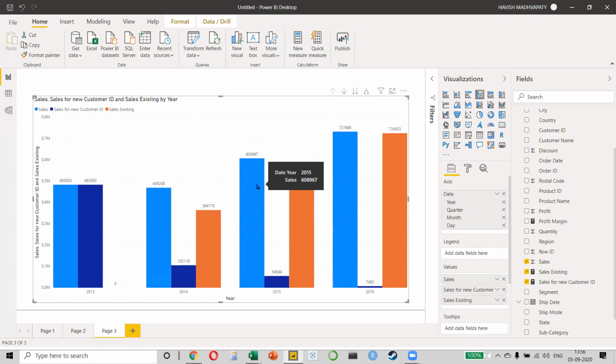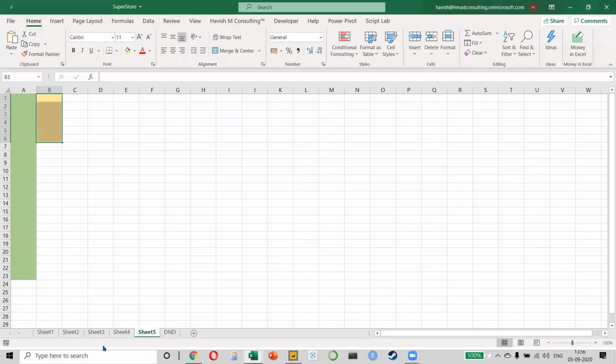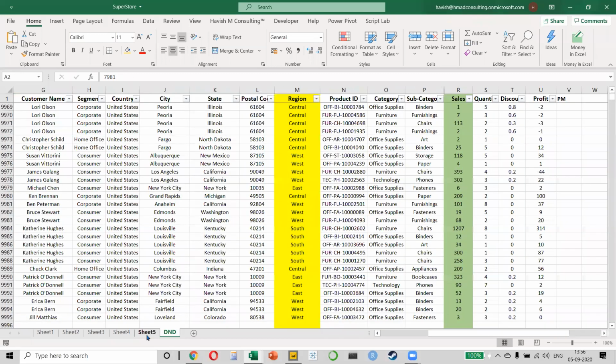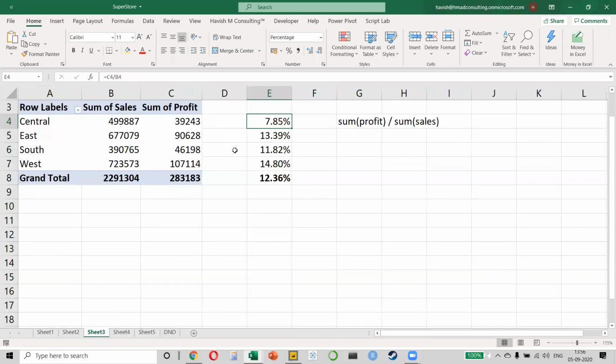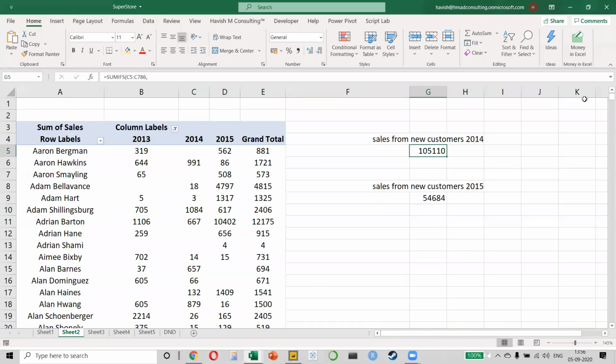What if I want to find out how many customers I have? Just think about it. If I go back to Excel, what is this telling me? It is telling me 1,05,110 is the sales from new customers.